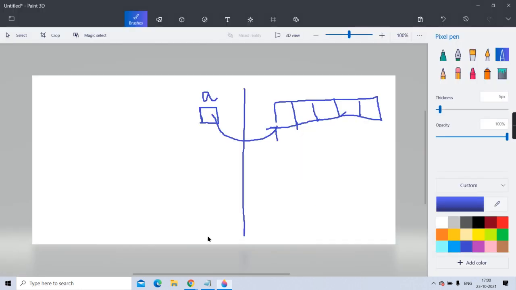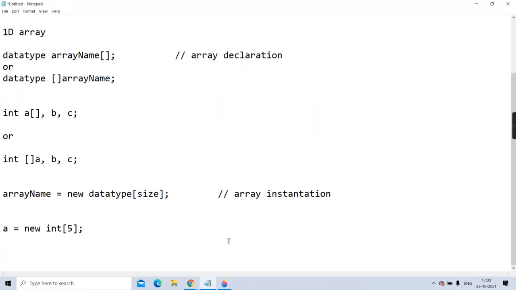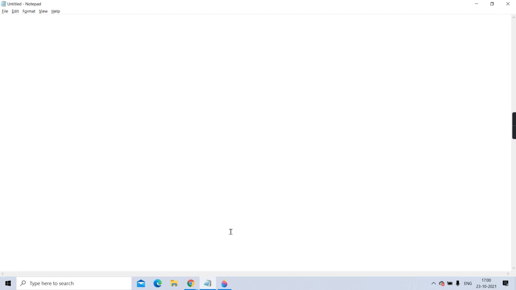Let's say you are creating an instance array. Instance array means which is part of each object. See here, you are creating an array, new int 5. You are creating a static array, static int b square equal to new int 5.